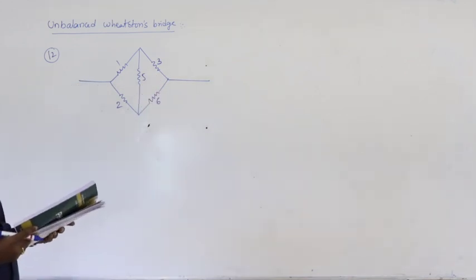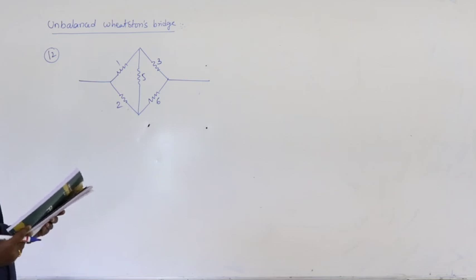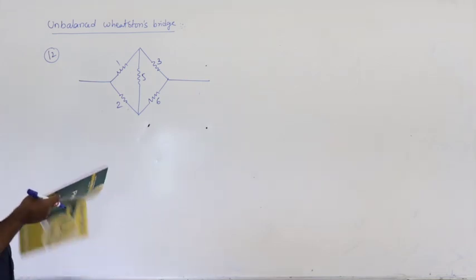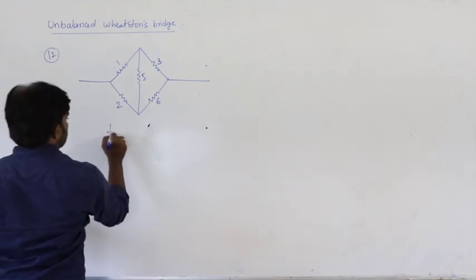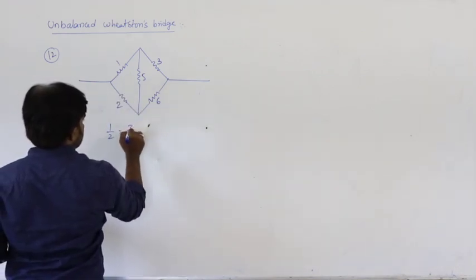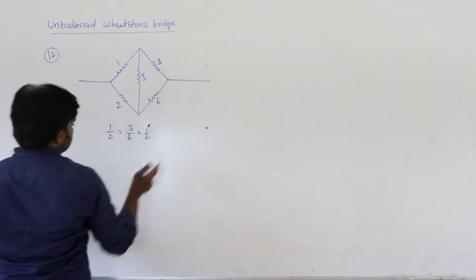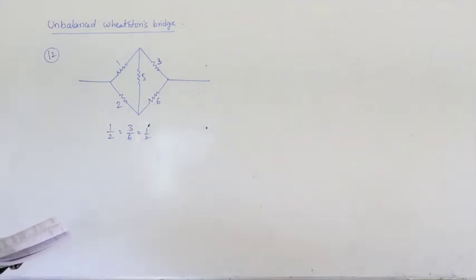So this is the balanced condition only, sorry, this is not unbalanced, this is already balanced. So this is 1 by 2 is equal to P by Q equals R by X, 3 by 6. So 1 by 2 only, this is balanced.